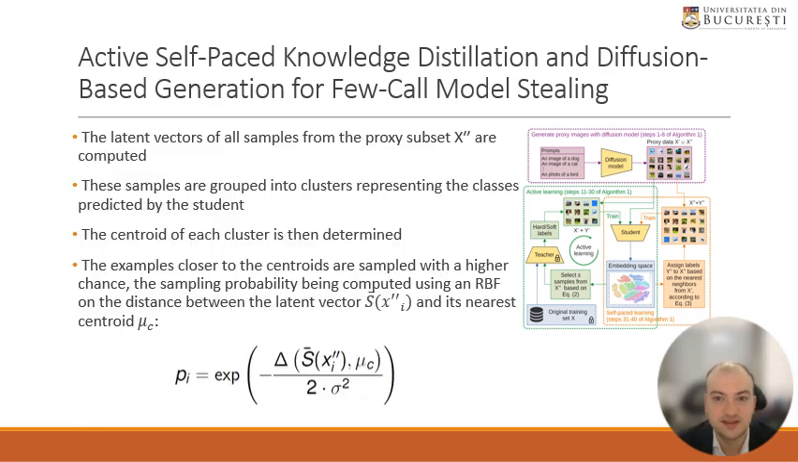Once the proxy dataset is created, we can only obtain the label from the teacher for only a part of the samples. To this end, we propose an active learning strategy to informatively select the samples. This is achieved by assigning a sampling probability to each example given by the distance in the embedding space of the student to the nearest centroid of class clusters.